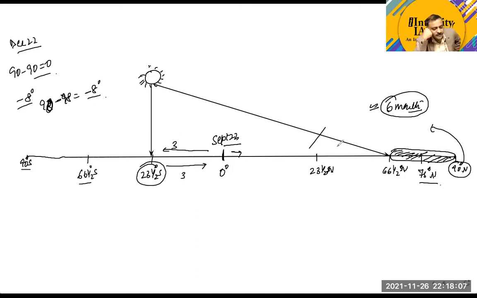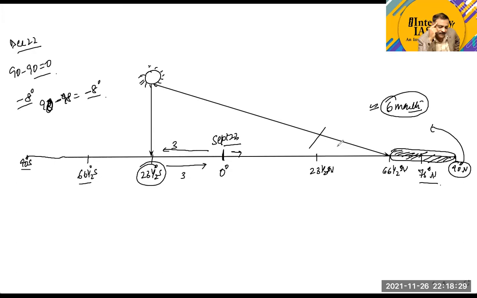So if it is a negative noon sun angle, what does it mean? It means that it is going to be night for almost 6 months. So that is why we say that at a polar region, or at the poles, we have 6 months of night and 6 months of day.